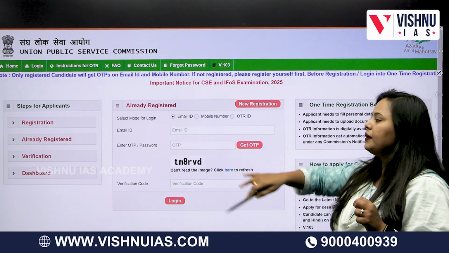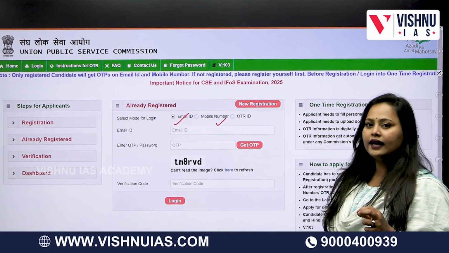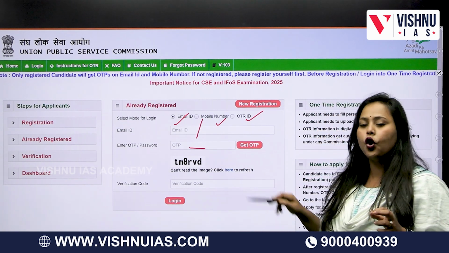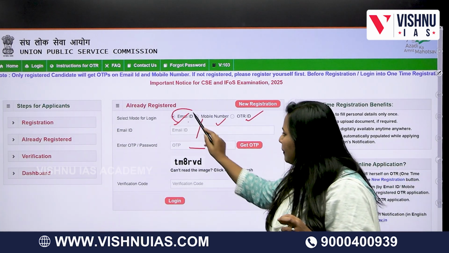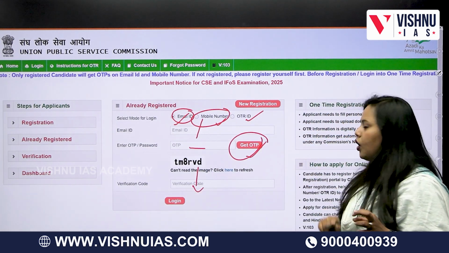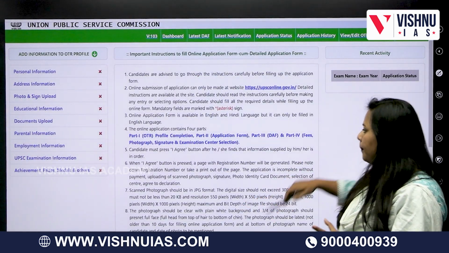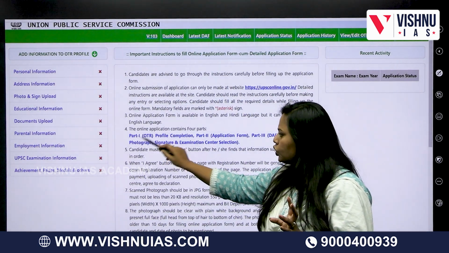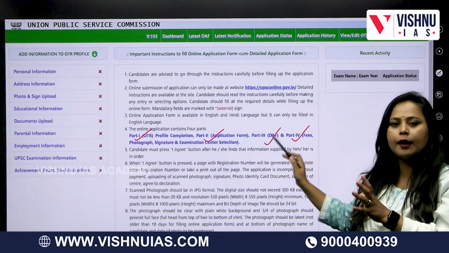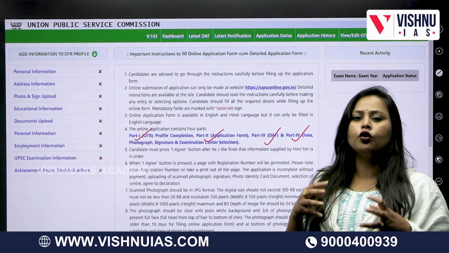Now again, for the people who have already registered either by your email ID, your mobile number, or your OTR ID, you can log in, enter the password or the OTP which you get on your email or your mobile number, enter the CAPTCHA and click on the OTP. Then after doing this, you will get a pop-up saying that we have a total of 3 parts to be filled, and the fourth part is if the fee is applicable. For those who are exempted, there is no part 4 to pay the fee.